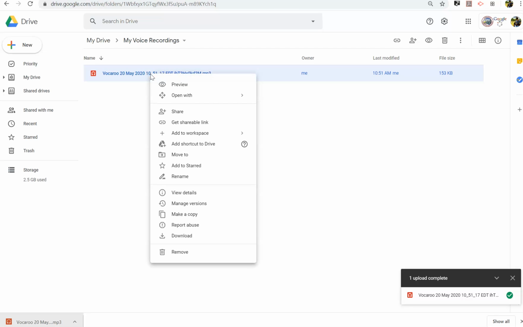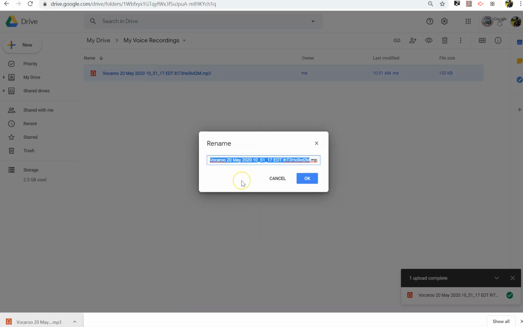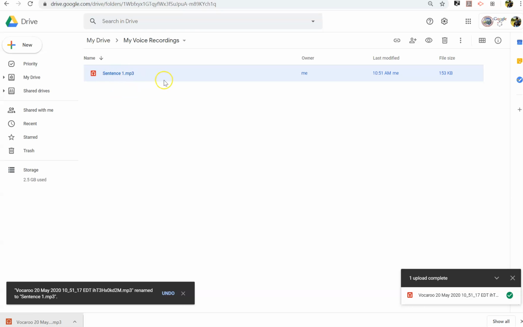We can then right click and rename it. That'll help you. Sentence number 1. You can call it whatever you'd like as long as you remember how to do it. Phrase numéro 1, whatever you want to call it.